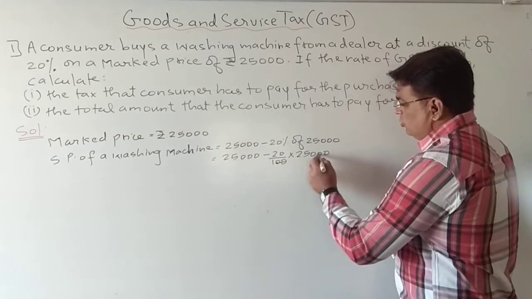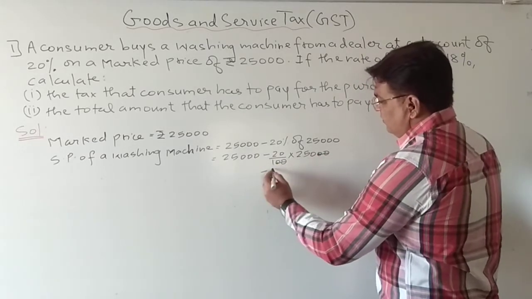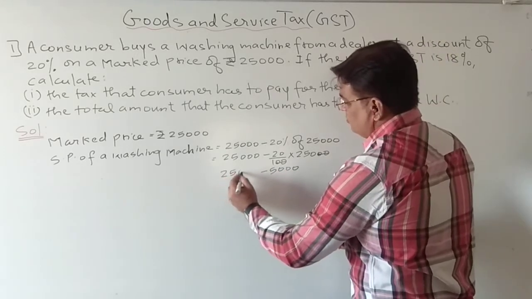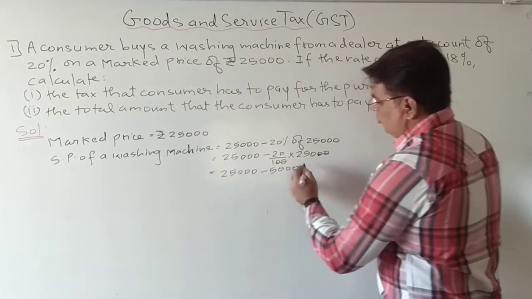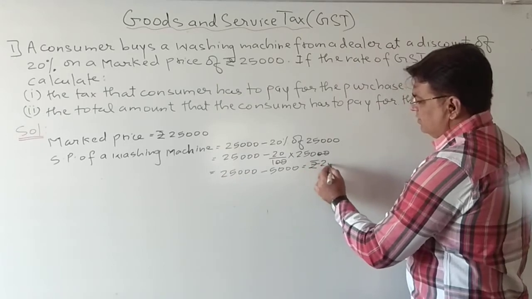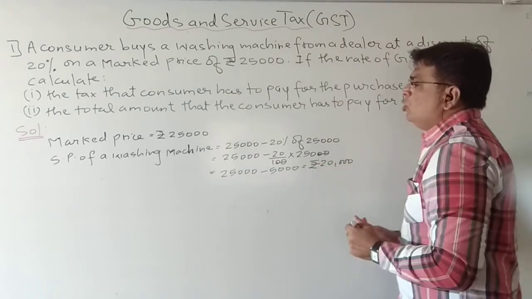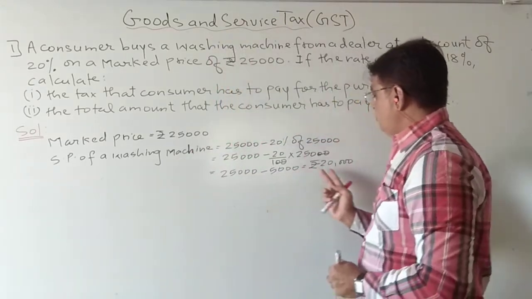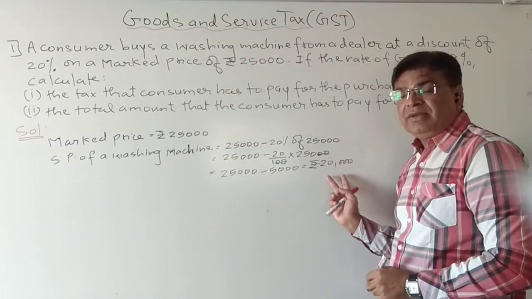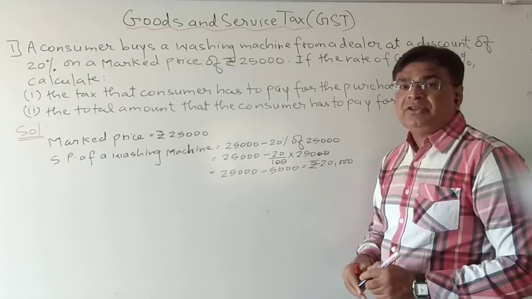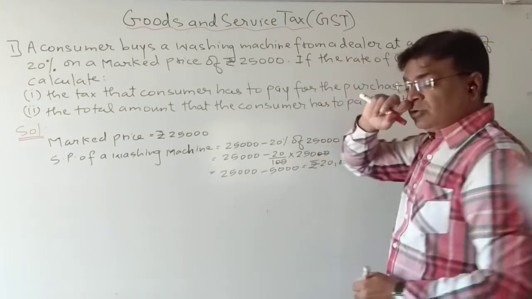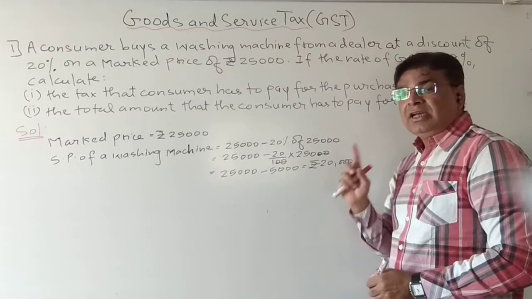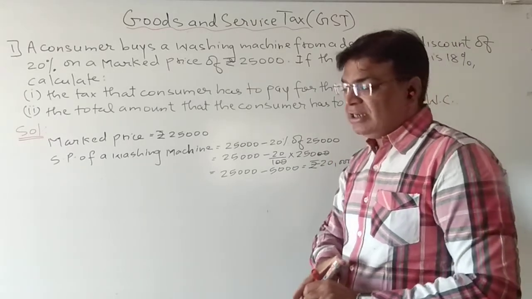Now here the 20 and 20 can be cancelled. So 25 times 20, that is 5,000. So 25,000 minus 5,000 will be rupees 20,000. So finally the consumer is getting this washing machine for rupees 20,000. Now he is purchasing from the dealer. So at which price is the consumer purchasing the washing machine? At 20,000 rupees.